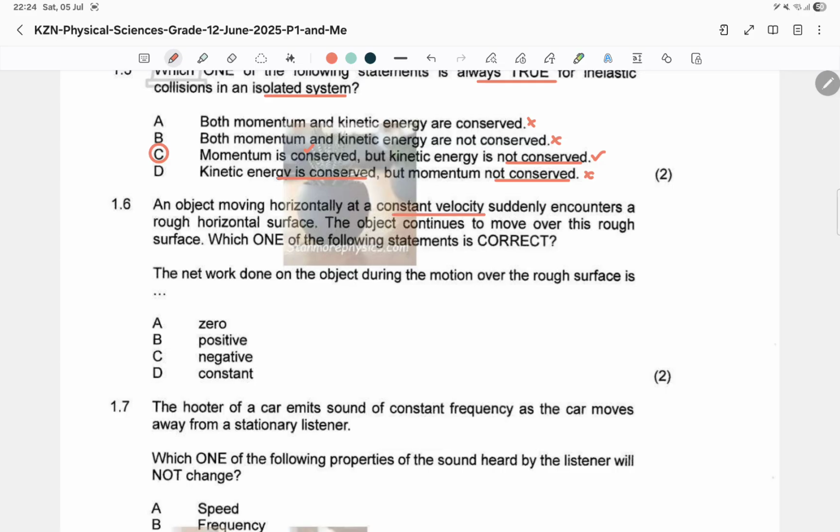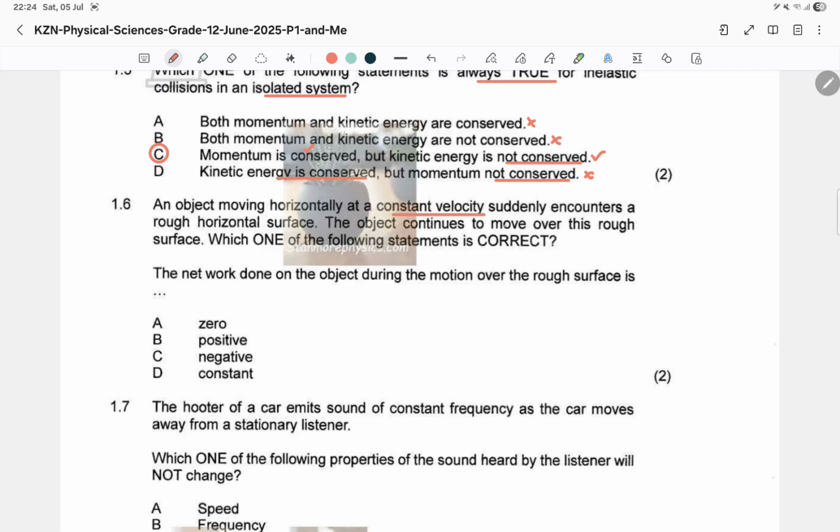rough horizontal surface, okay? That means friction is now going to be the force that becomes the resultant force. Because remember, constant velocity meant equilibrium, no acceleration, no resultant force. But once we encounter this rough surface, friction is going to be the only resultant force, and that is going to change the state of motion of this object. Okay, now this is Newton's second law coming in.